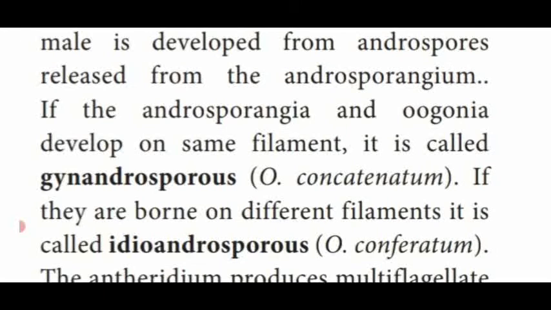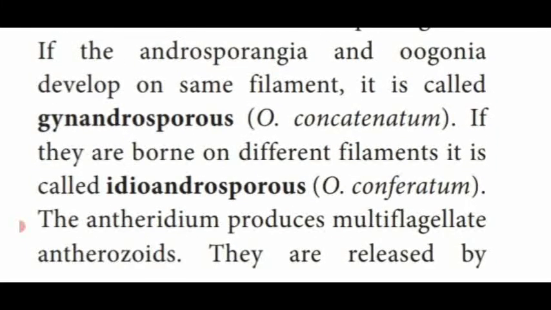If the androsporangia and oogonia develop on the same filament, it is called gynandrosporous. That is, different sex organs are produced on the same filament. If the androsporangia and oogonia are produced on different filaments, it is called idioandrosporous. Example, Oedogonium confertum.